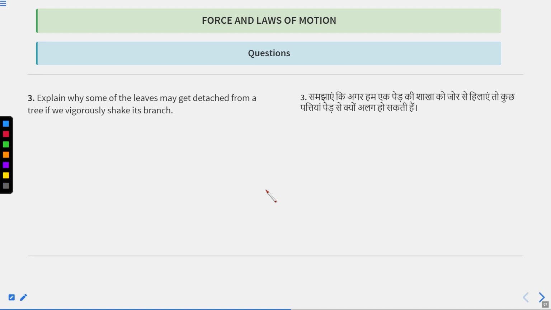Explain why some of the leaves may get detached from a tree if we vigorously shake it. If we vigorously shake any tree, why do some of the leaves get detached? What is the correct answer? And the correct answer is inertia. There is a tree.